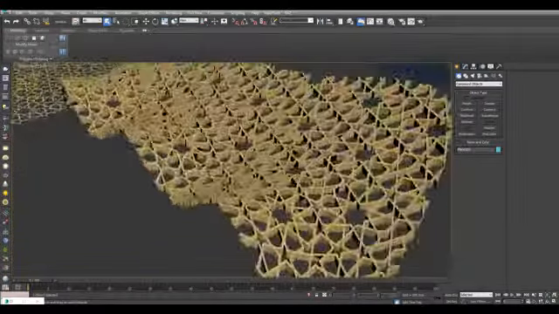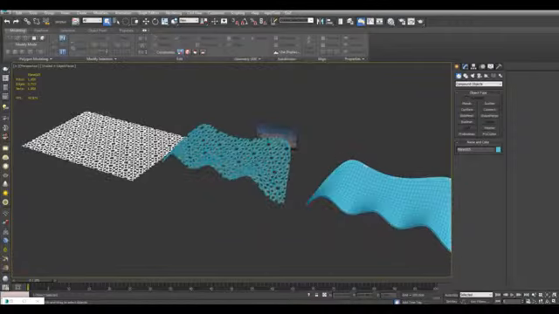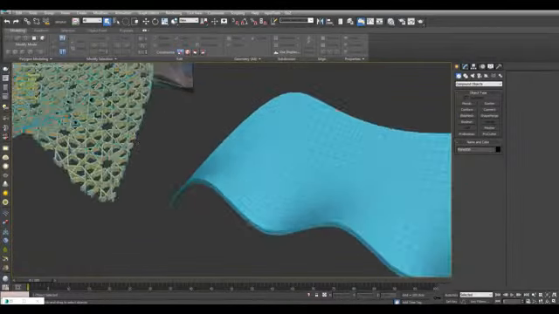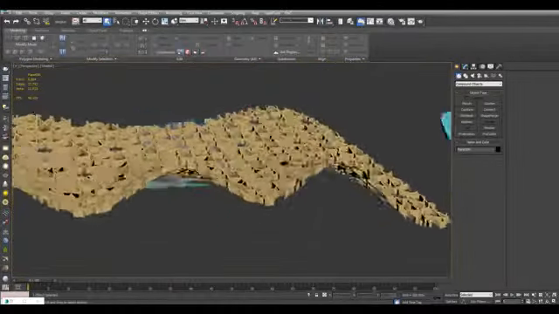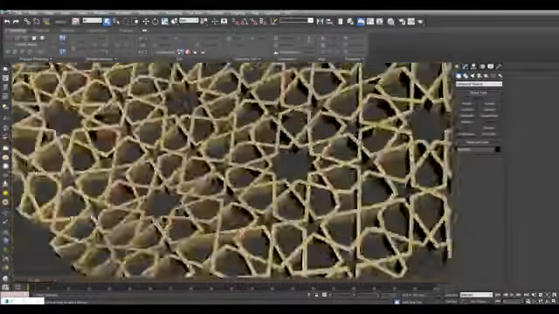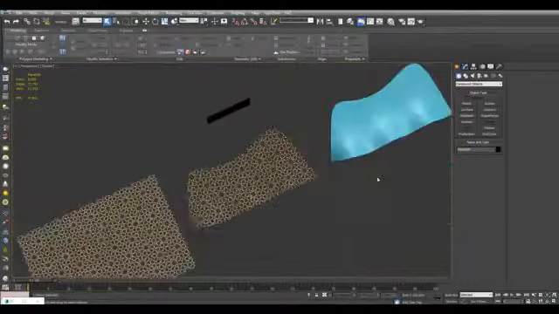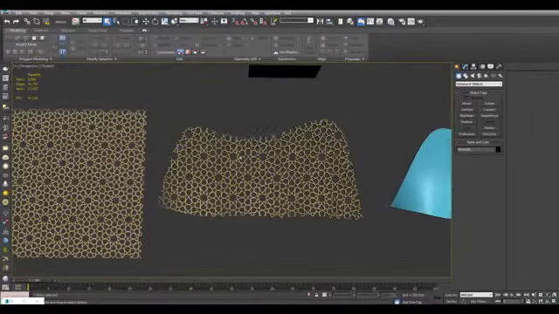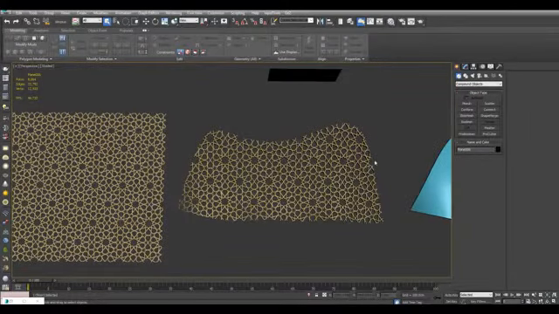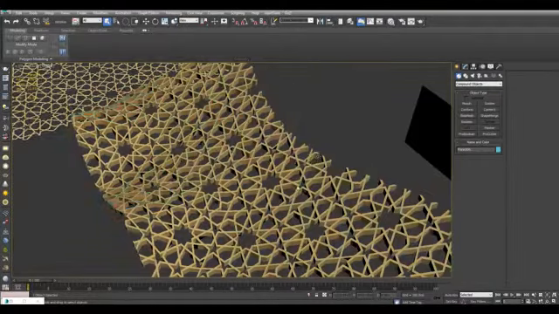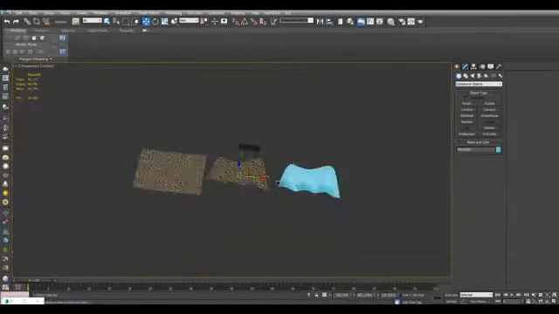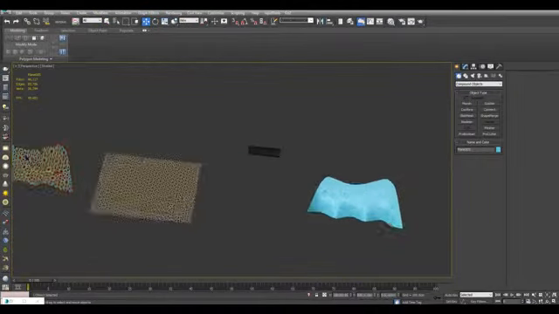What it basically does is it takes this geometry, and everywhere that they intersect, it leaves that geometry for us. So notice we've even got that curve here, and there we go. And the benefit for this method is that if you look from the top, the pattern is still perfect, it hasn't been warped or distorted. So this is one technique. I'll move this off to the side, I'll show a different technique.